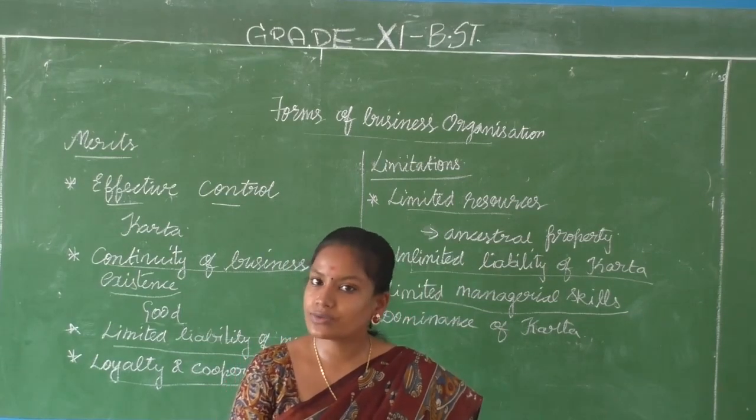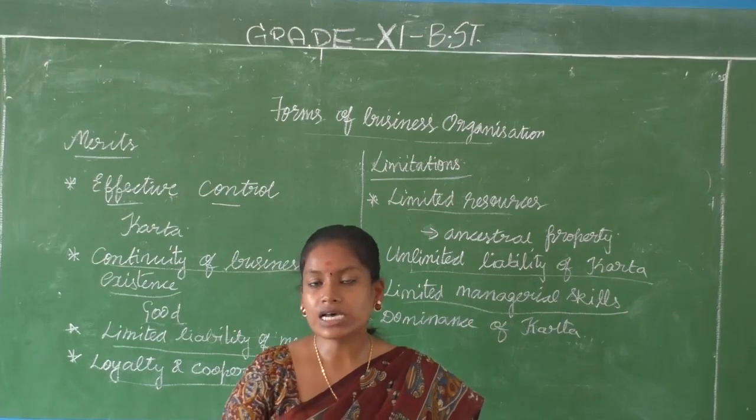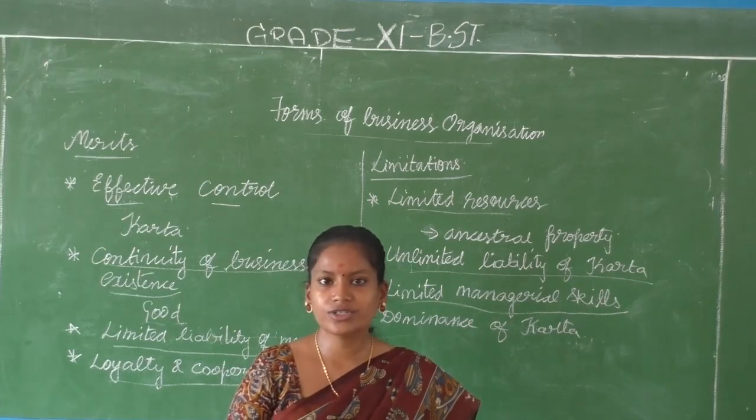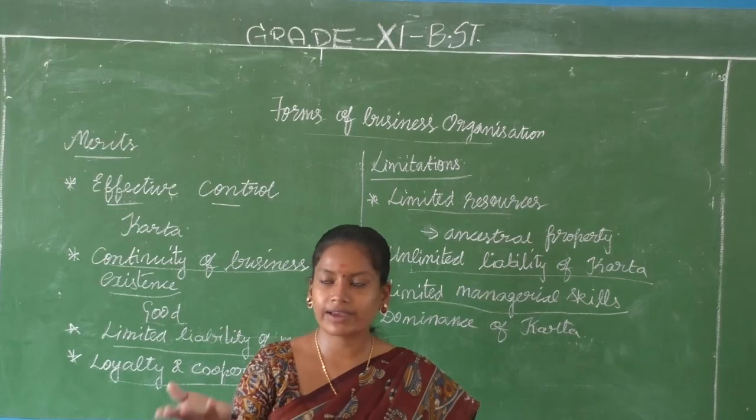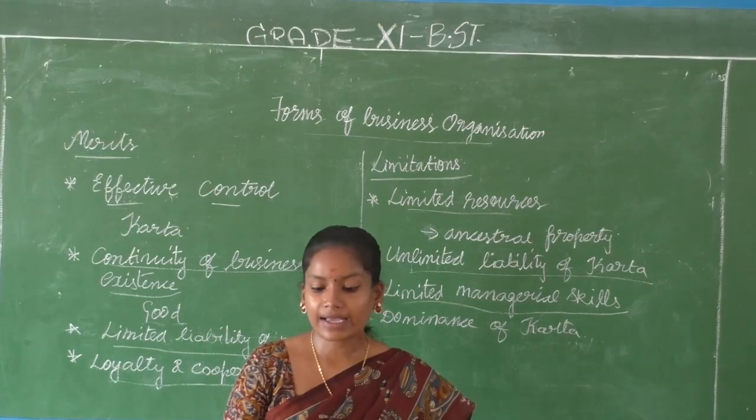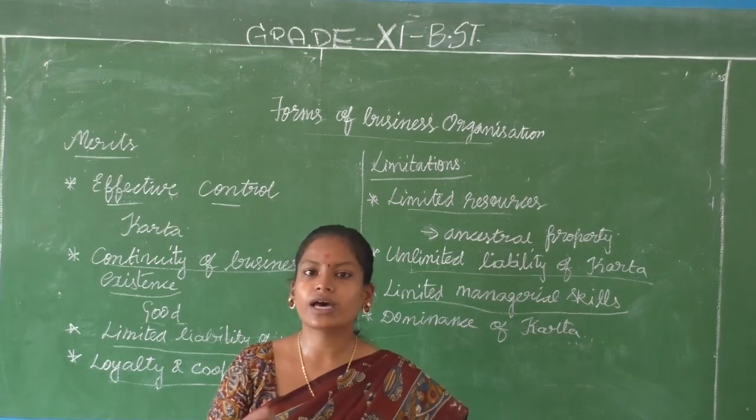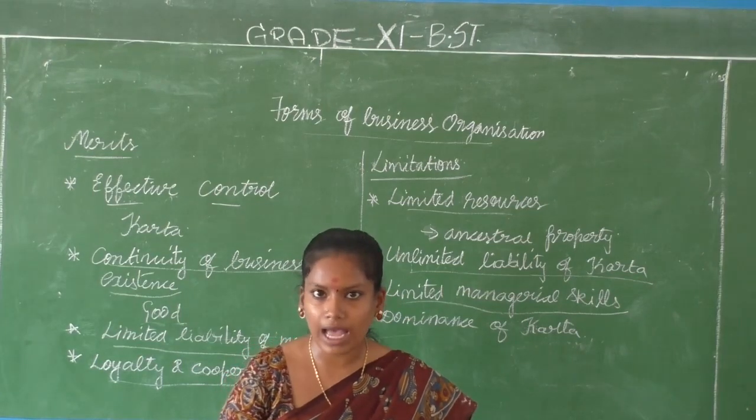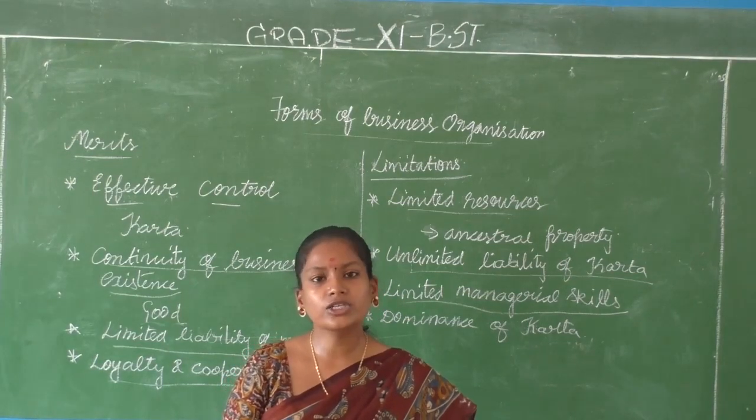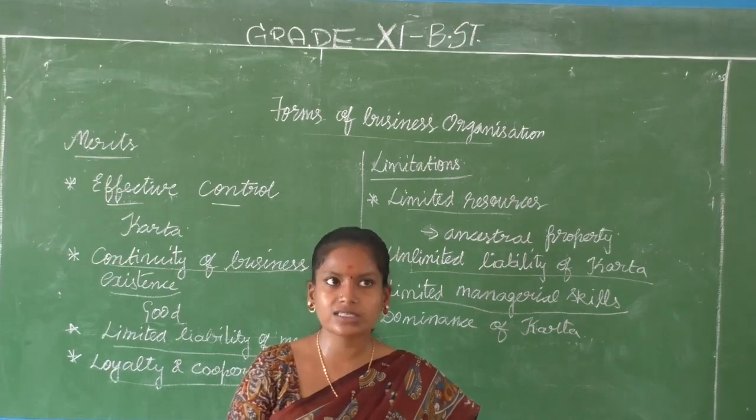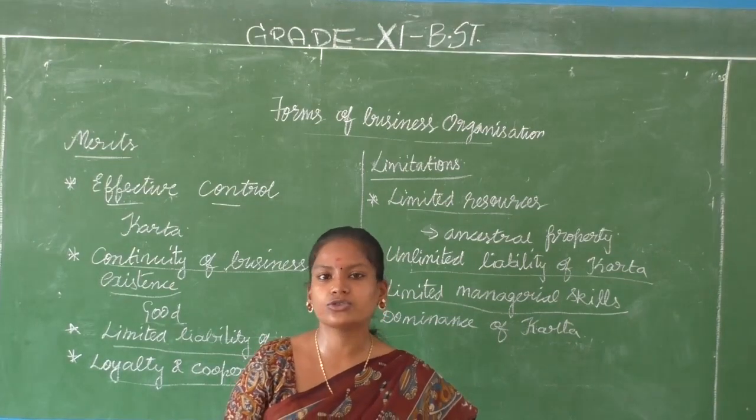So children, in this video session we have discussed the second form of business organization, joint Hindu family business. We have discussed the features, the acts, limitations and merits. I want you to look deeply into the Dayabhaga Act and Mitakshara Act, which are governed in the Hindu Succession Act 1956 and the Hindu Succession Amendment Act 2005.